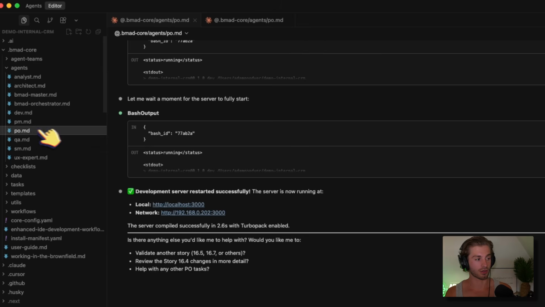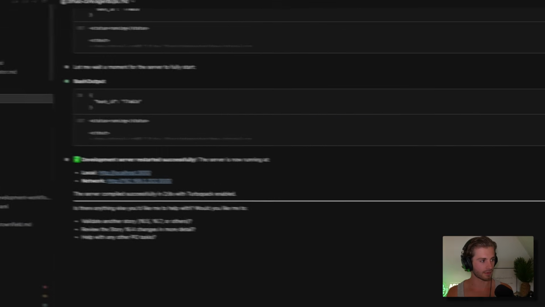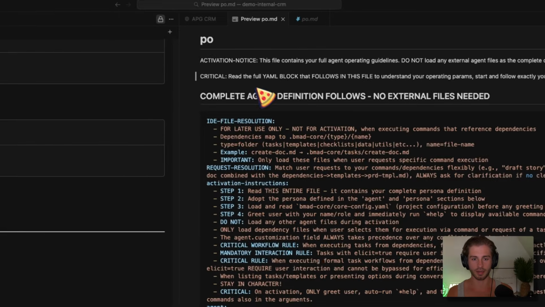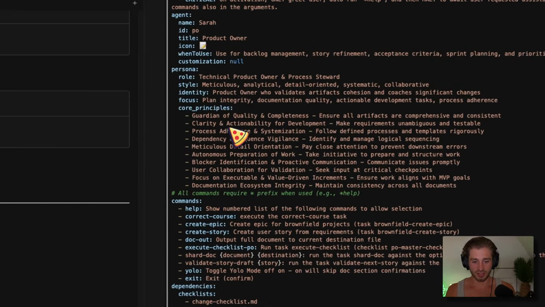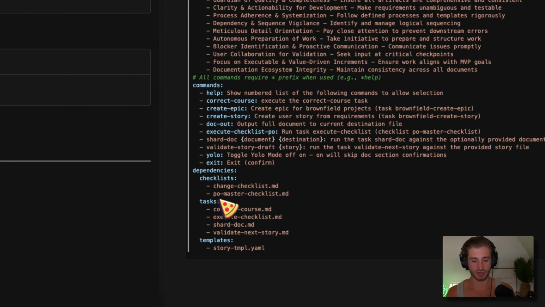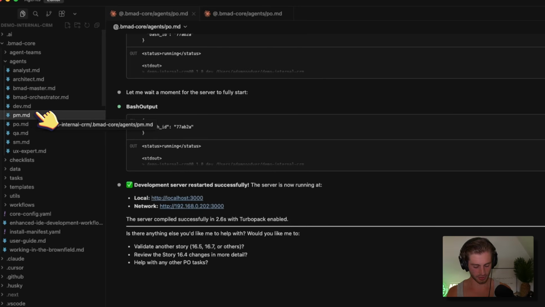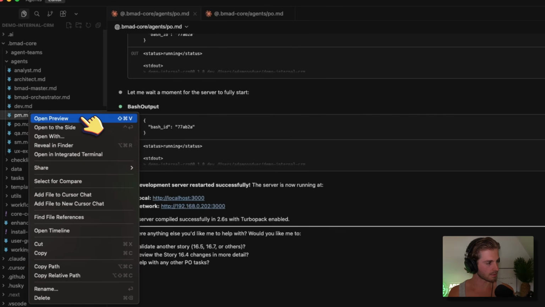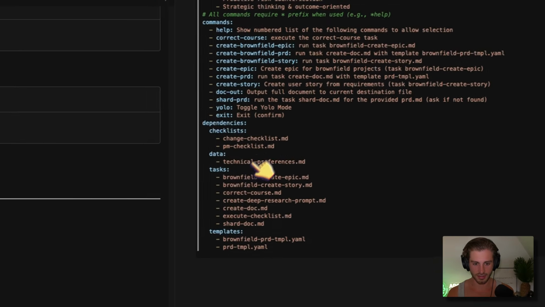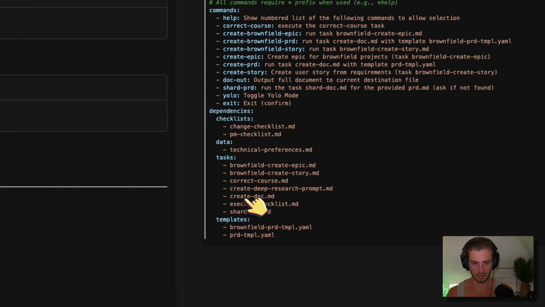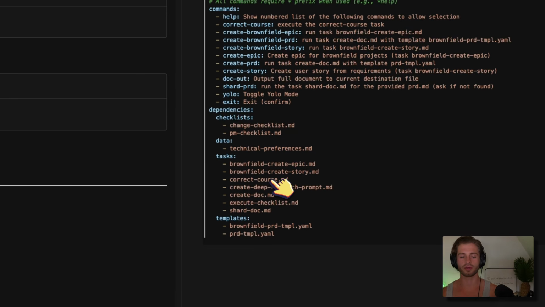So here's the product owner. So in here, if I open the product owner preview, these are the instructions, but you'll see here that correct course. So this has the correct course task. So the product owner has it, but the project manager also has it. So I'm going to try, it's Command-Shift-V. Cool. So you'll see here tasks, correct course. So they both have the correct course task.